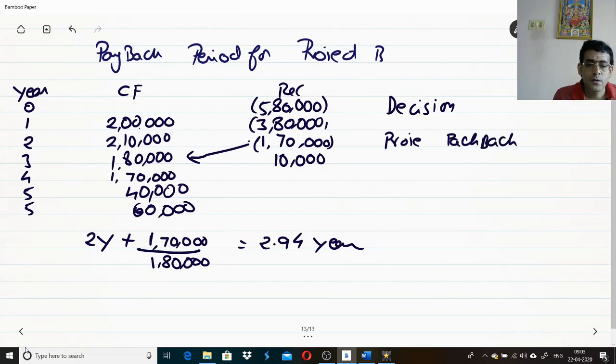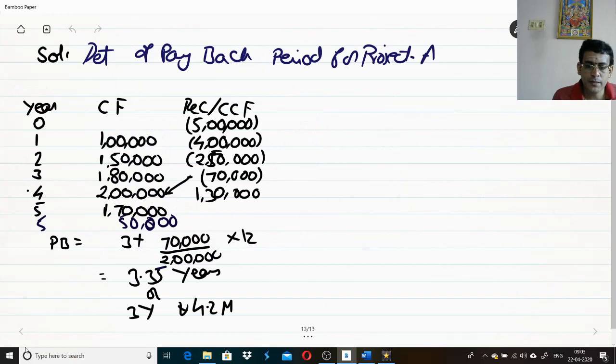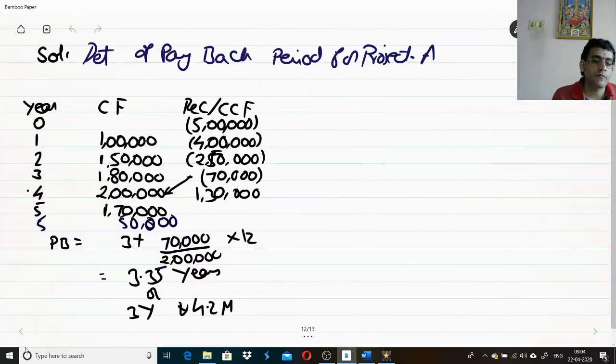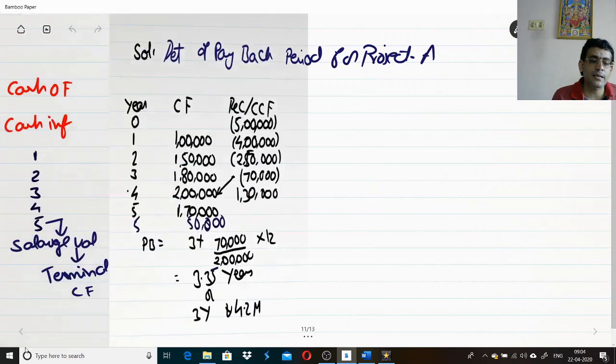For project B, the payback period is 2.94 years. For project A, the payback period is 3.35 years. Generally, as we have discussed, whichever project has the lesser payback period